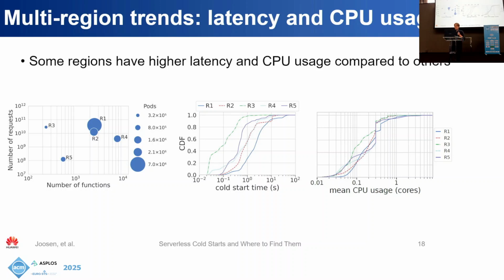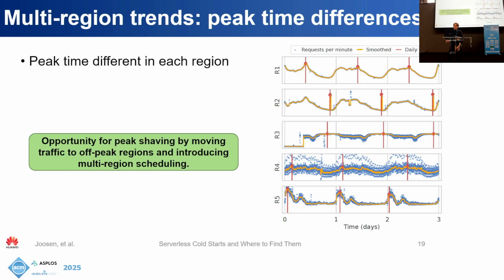And if we then plot the cold start time distributions and also the resource usage distributions, we can actually see some pretty significant differences. So for example, even though regions 1 and 3 have almost the same number of requests, their cold start times and resource distributions are quite different. And so what we're hoping is that we can maybe shift some traffic from overcrowded regions to less crowded regions so that we can improve the overall performance of our system.